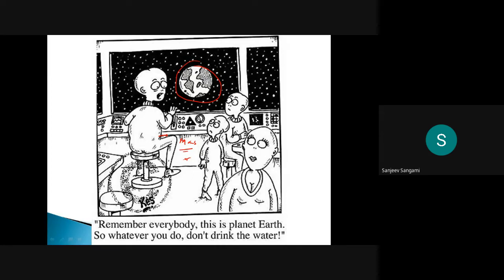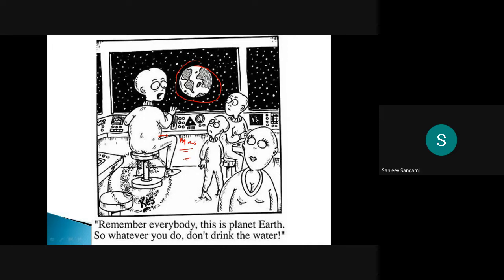They are telling us that we have polluted the Earth in such a way that even if you go to the Earth, don't drink the water.